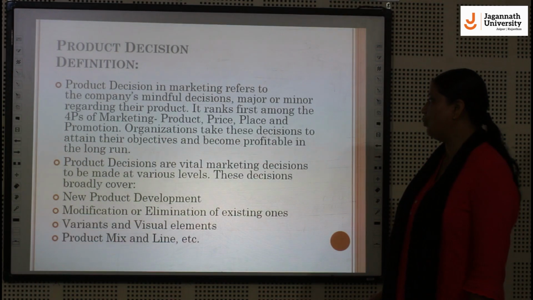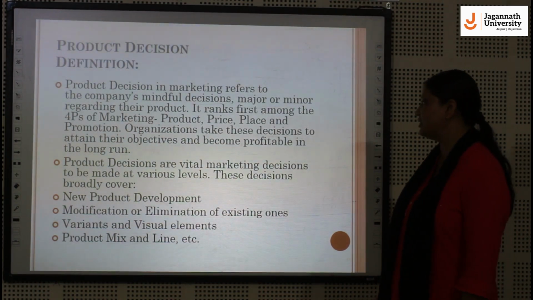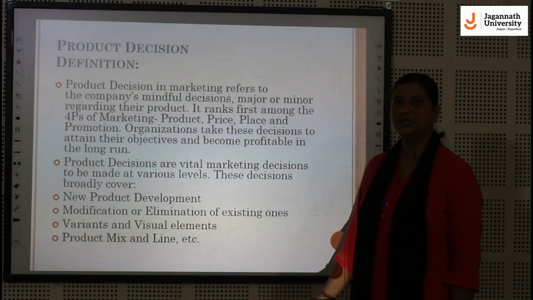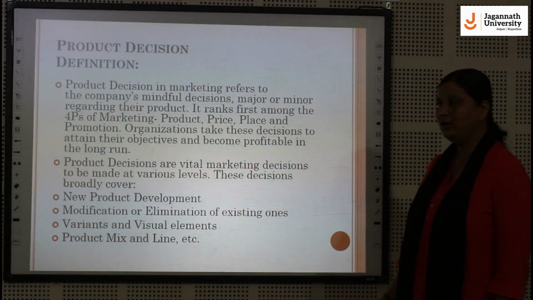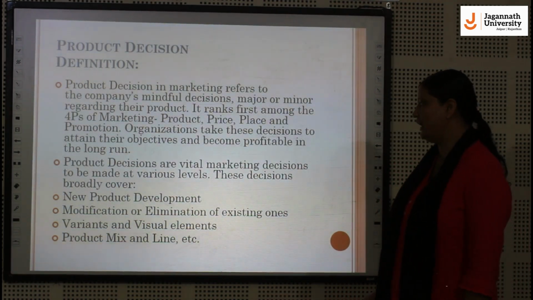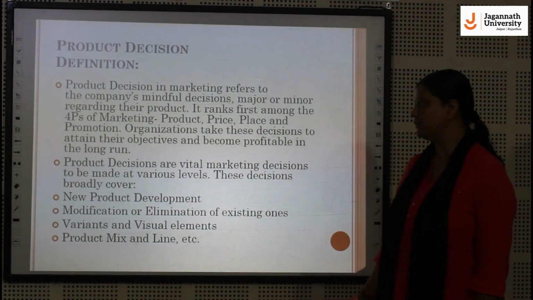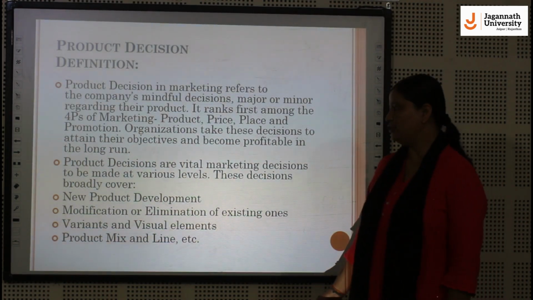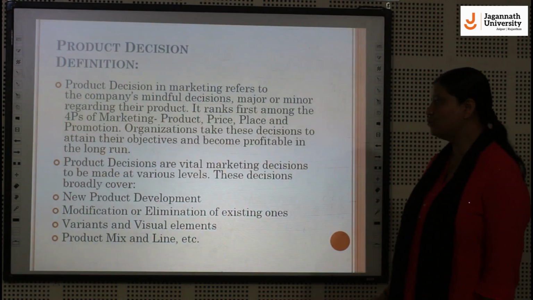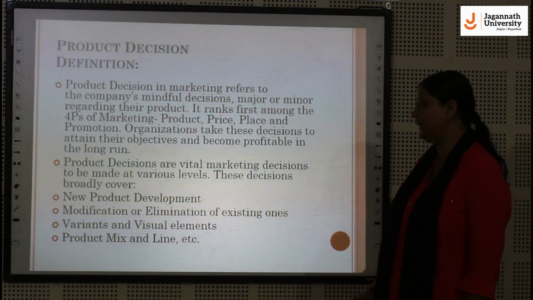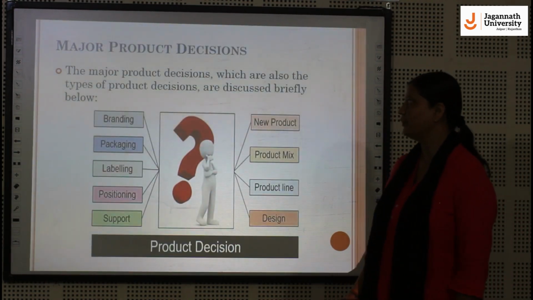Product decisions are vital marketing decisions to be made at various levels. These decisions broadly cover new product development, modification or elimination of existing products, variants and visual elements, and the last one is the product mix and product line decisions.